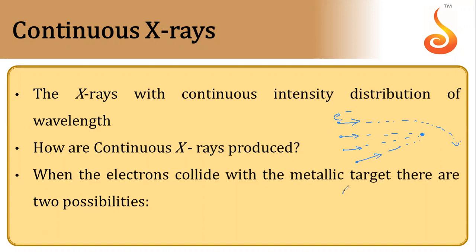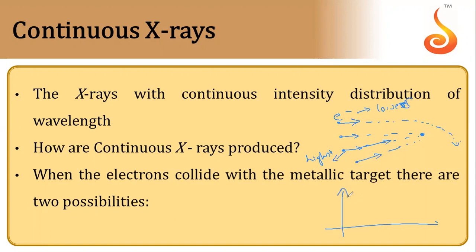So you can see, let's say in this one, the deceleration is highest. So the energy of the X-ray produced by this electron is the highest. For this electron, the deflection will be lesser, so the energy of the X-ray produced by this electron will be lower.